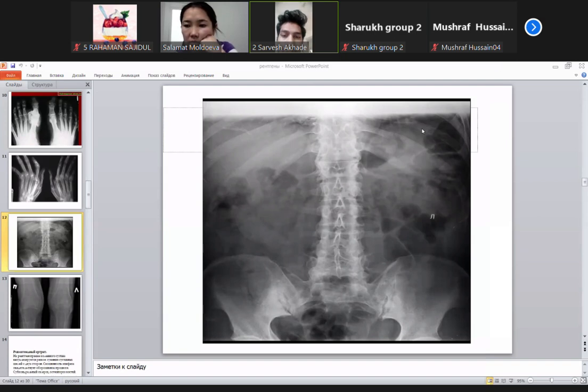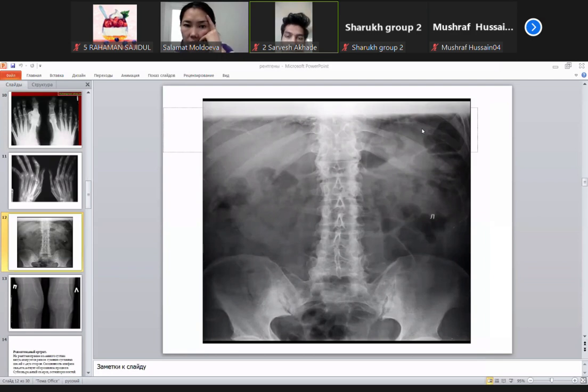Ma'am, the vertebra, they are also... Can you say which part of the spinal column is affected by ankylosing? Ma'am, the lower part, ma'am.